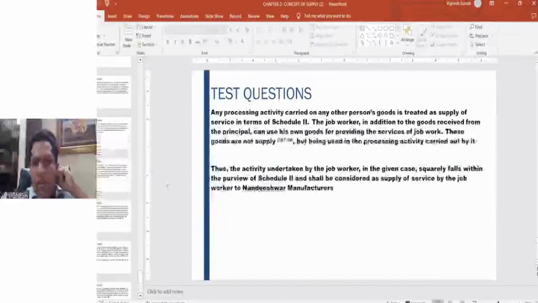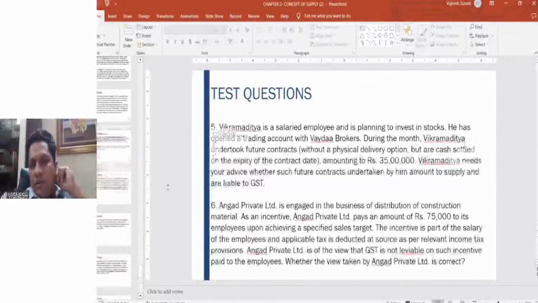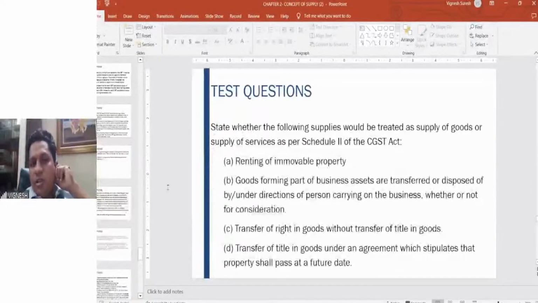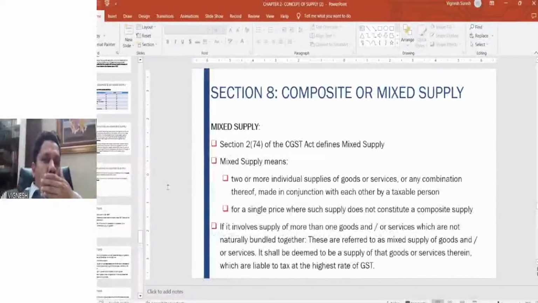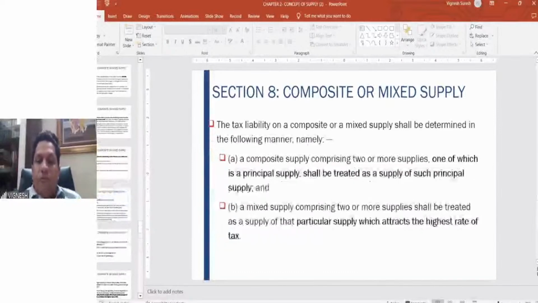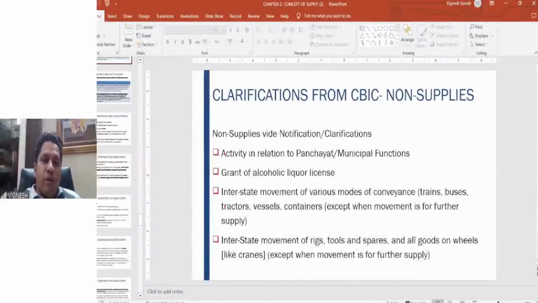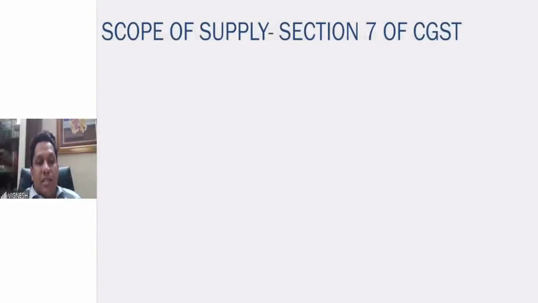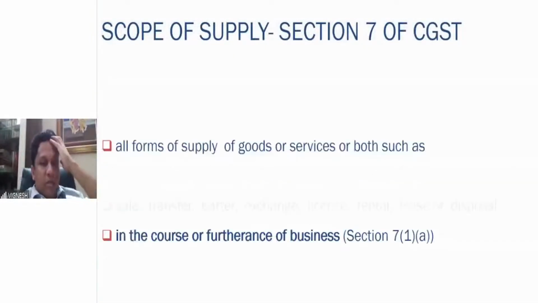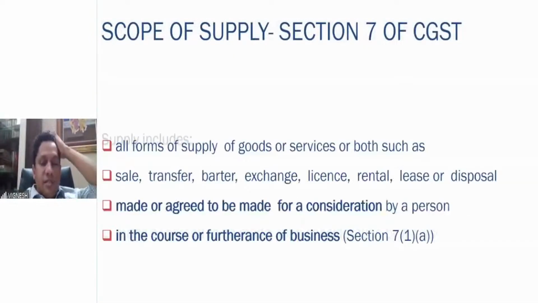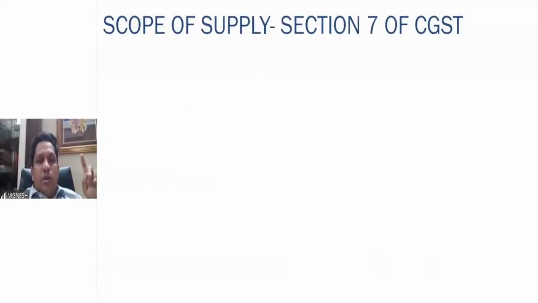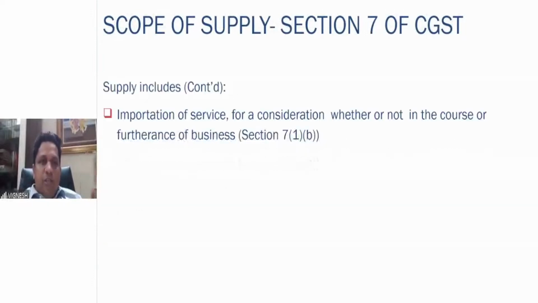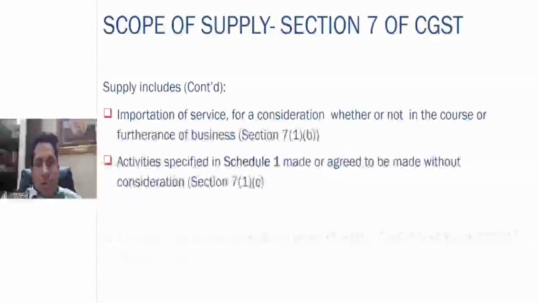each of the slides we covered, because this chapter is very, very important for us. We'll just do a short recap before we complete the session. Section 7 talks about the supply of services. All supplies such as these 8 items you have to remember: sale, transfer, barter, exchange, license, rental, lease or disposal. Consideration and course or furtherance of business both are important to be understood. Then 7.1(b) is importation of service for consideration, course or furtherance of business not relevant.